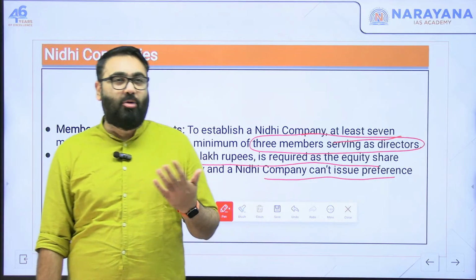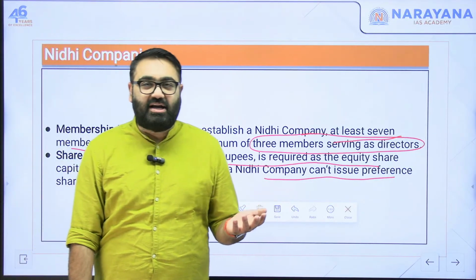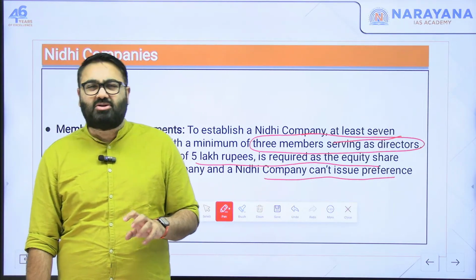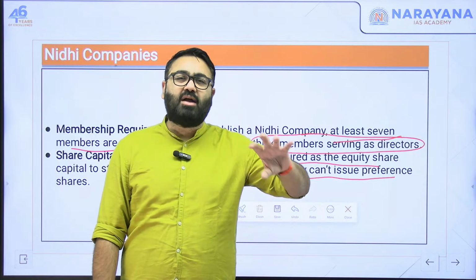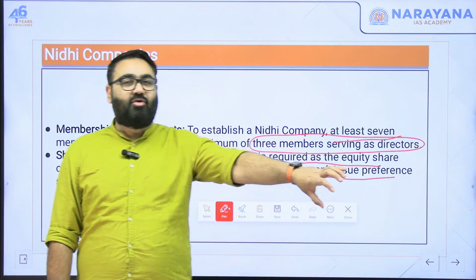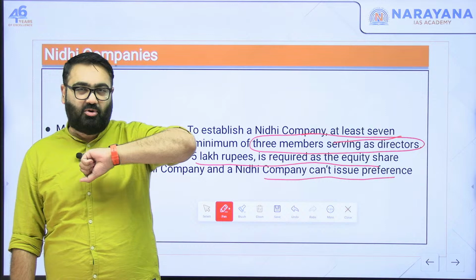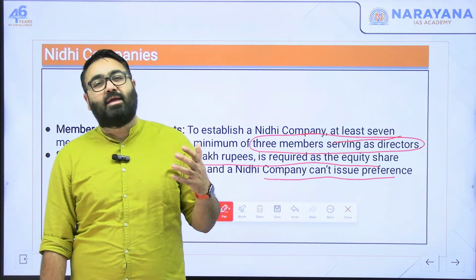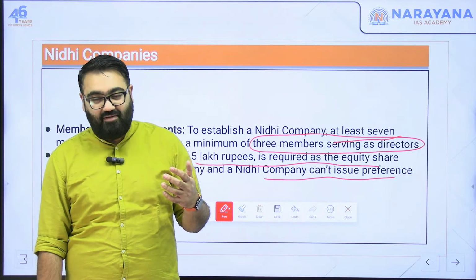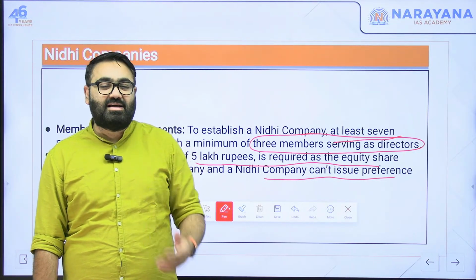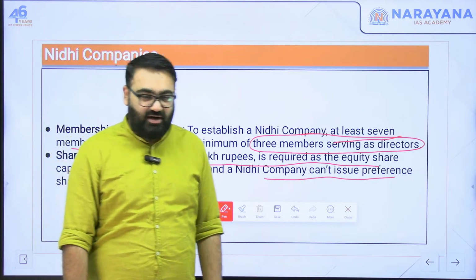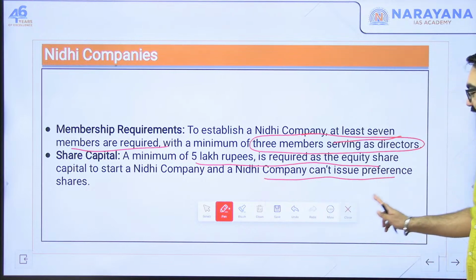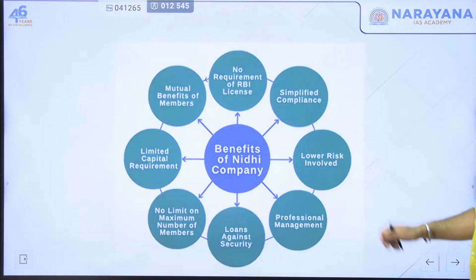So for example, if you have to open up a new bank, RBI can say that you should have at least 500 crore rupees of your own money. You should pull that in, because once you start, you can't depend on the money only coming in from people's deposits. You would also have to have some of your own money. So banks may be told that the minimum paid up capital should be 500 crore to apply for an RBI license. Similarly, with Nidhi companies, you should have at least a minimum capital of 5 lakh rupees to start your business operations.